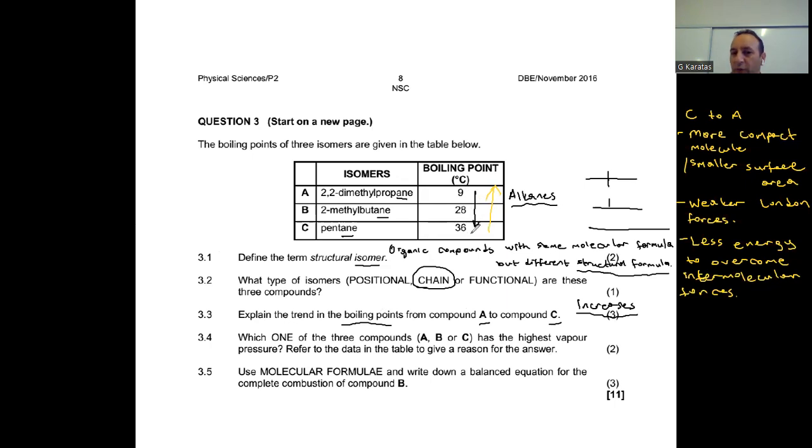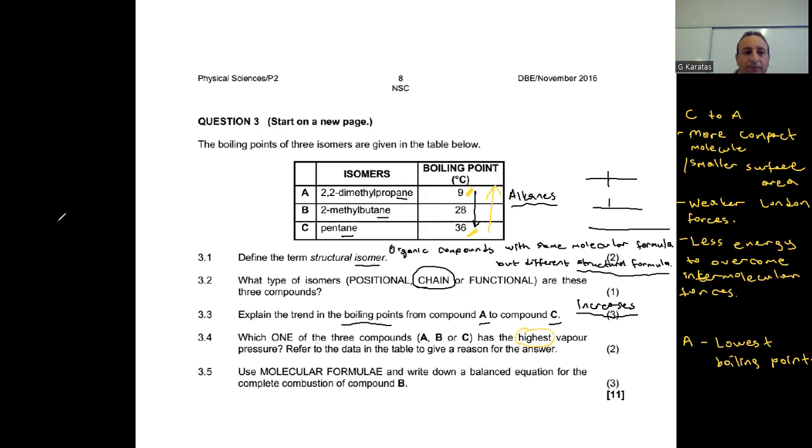The higher the boiling point, the lower the vapor pressure, and the lower the boiling point, like example A, the higher the vapor pressure. What we are looking for is the highest vapor pressure. So the correct answer is compound A. The reason: lowest boiling point. Compound A has the highest vapor pressure because it has the lowest boiling point.